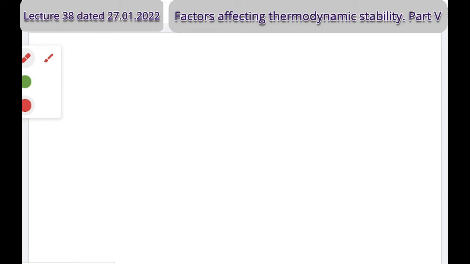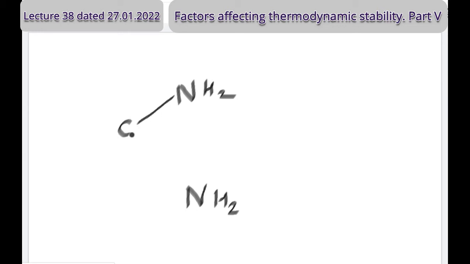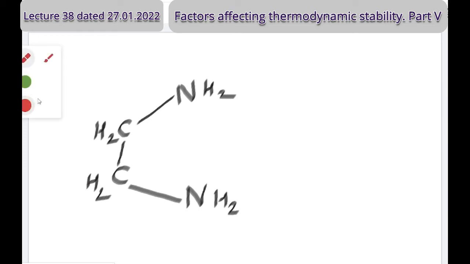If you consider as an example ethylenediamine, one nitrogen is a donor from the amine, and the other nitrogen I represent here. These are the donors, NH2. Nitrogen is trivalent, so it has to form a bond with carbon, and the carbons are related, like addition on ethylene. So to balance the valency, there are two hydrogens. This is our ethylenediamine ligand.